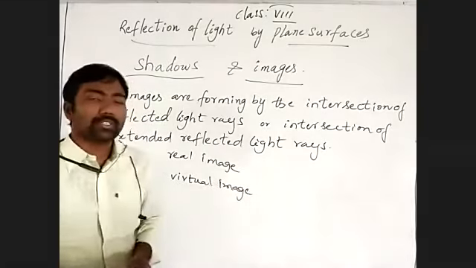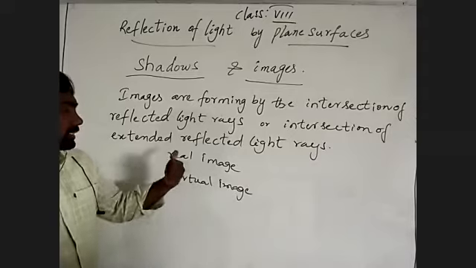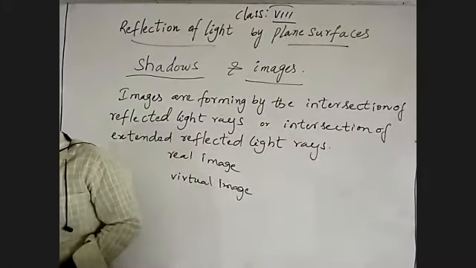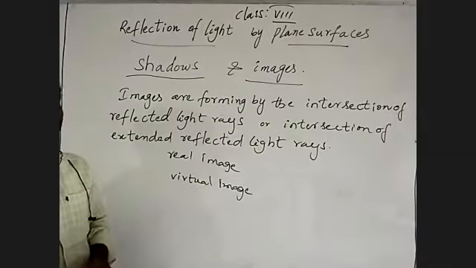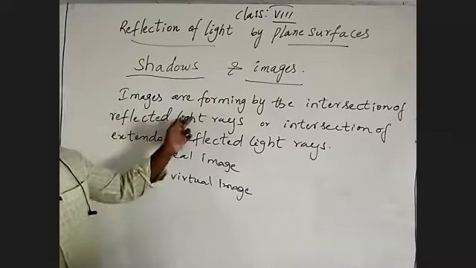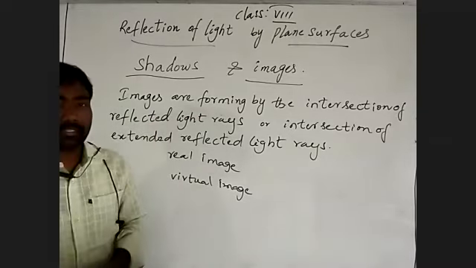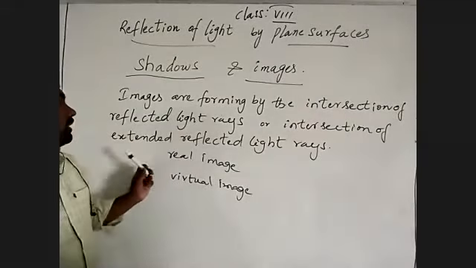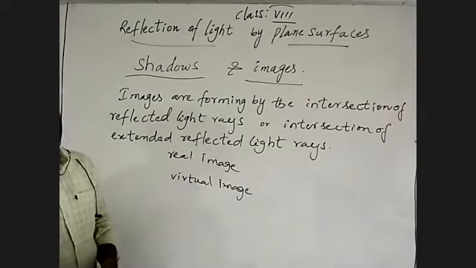We discussed how a real image is formed. How do real images form? By the intersection of reflected light rays. And virtual images are formed by the intersection of the extended reflected light rays. Such like we discussed.